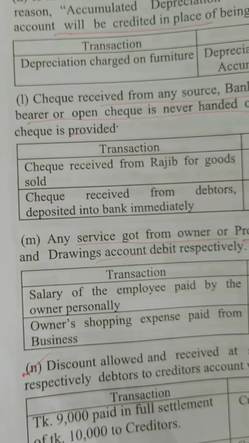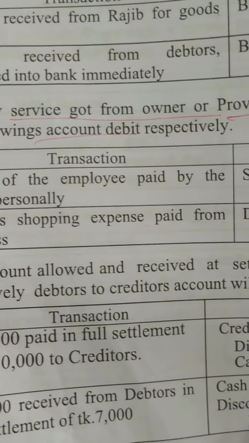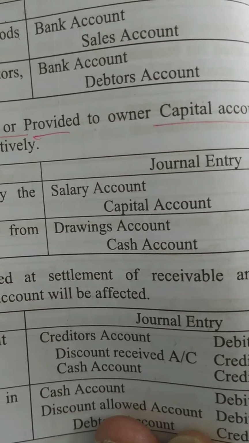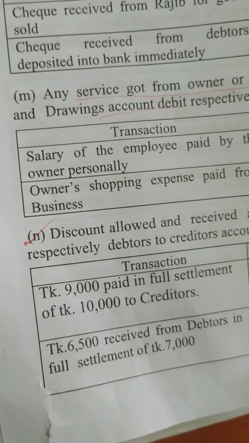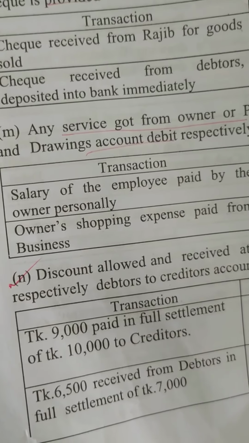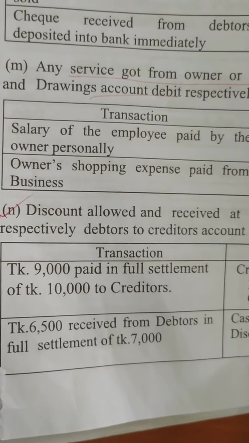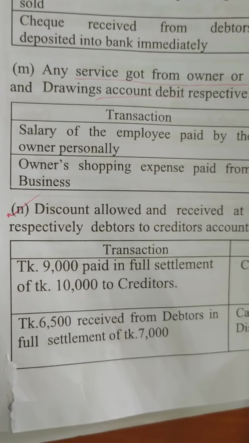Okay. Now number M, any service got from owner or provided to owner will be capital account and drawing account. Means if the business gets any service from the owner, that will be the additional capital. And if the owner takes any service from the business, that is drawing.